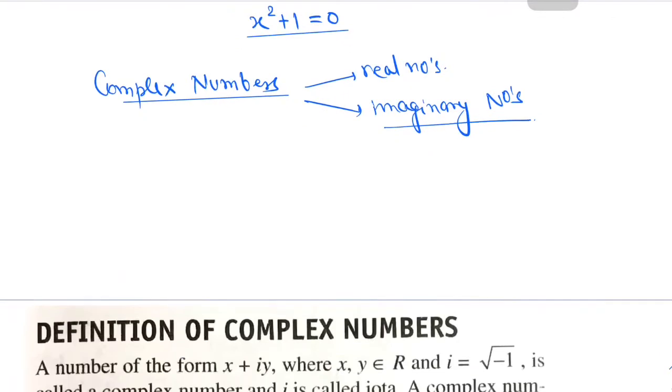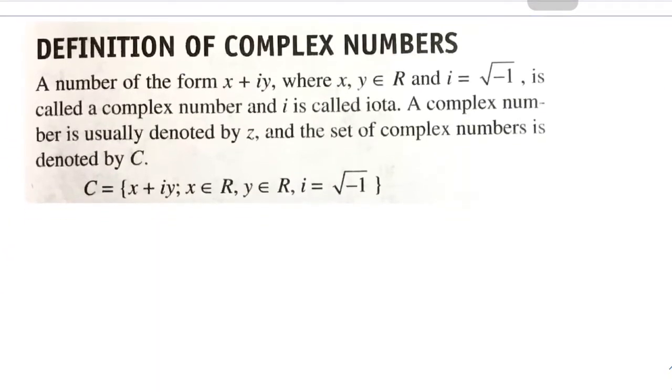So let's see the definition of a complex number. Any number of the form x plus iota y, where x and y are real numbers, is called a complex number. Iota, as we have already discussed, is root of -1. We will see some powers of iota later on. If I write 2 plus 3 iota, this is a complex number.